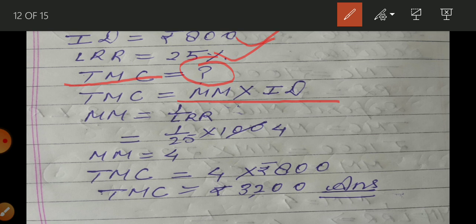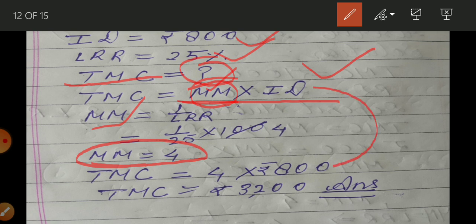Okay, now what is the equation of money multiplier? So first of all, we need to calculate the value of money multiplier. We have the initial deposit, but we do not have the value of money multiplier. How can we calculate the value of money multiplier? By using this equation and legal reserve ratio. The value of legal reserve ratio we have here. So we get the value of money multiplier, that is equal to 4. Now we can put all these values in this equation. So money multiplier is 4, initial deposit is 800. In this way total money creation is equal to